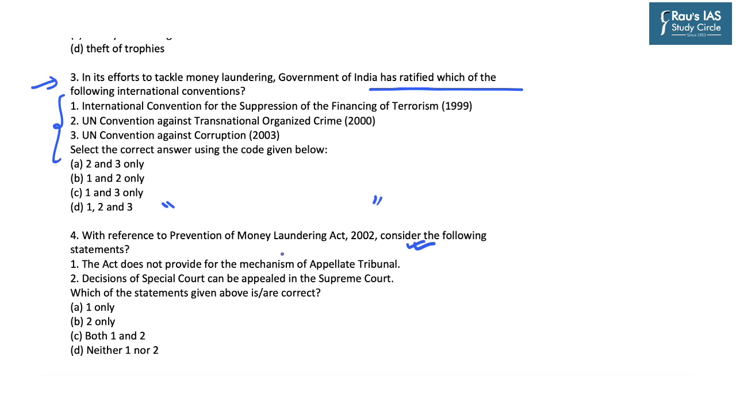And the last question, with reference to Prevention of Money Laundering Act, consider the following statements. The Act does not provide for mechanism of appellate tribunal. Clearly it provides for one, and decisions of special courts can be appealed in High Court.